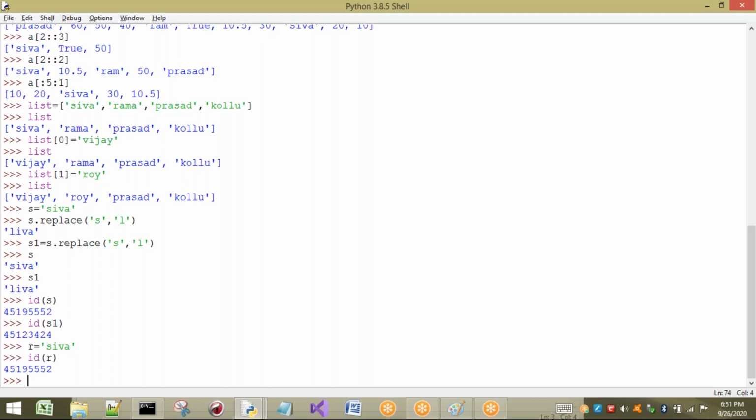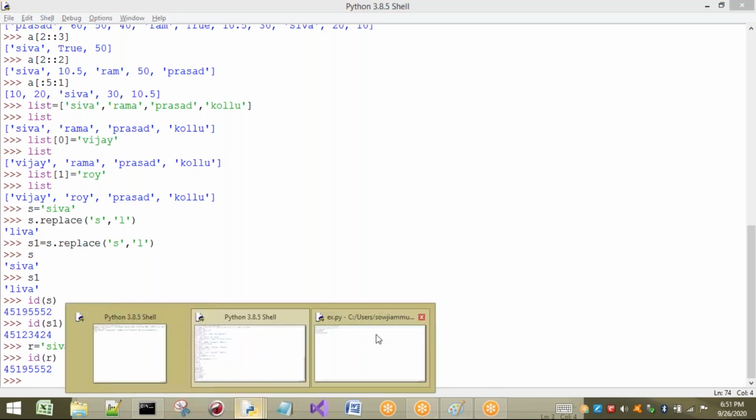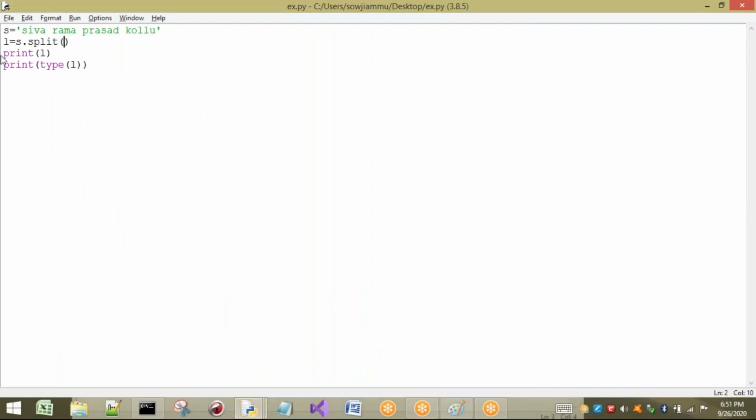Now we will see how to add and how to delete by using the methods. Before that, if I want to print the list of elements one by one, I have to go for two concepts: the while loop and the for loop. I will show you that example of how to traverse the elements. Here in L, I have four things: Shiva, Rama, Prasad, and Kollu. First I will print the list of elements, and then print the elements separately using a for loop.